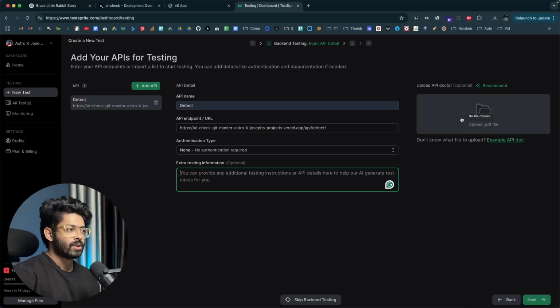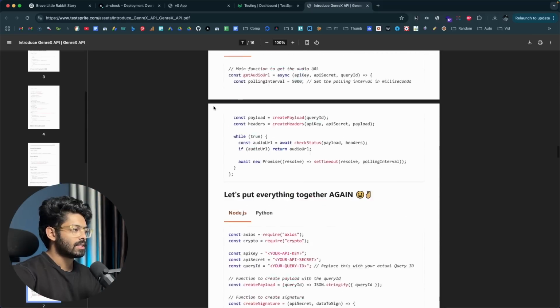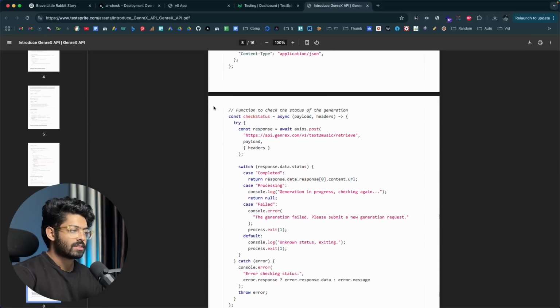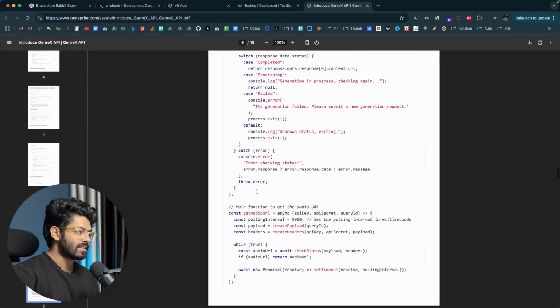Next up, you can provide extra testing information and a doc. So what exactly is a doc that you can upload in here, you ask? Well, I can click on this example API doc option right here. This is a sample doc, which contains comprehensive information as to exactly how your API works, what the response format is, what the API is used for, what the input format is, what parameters it accepts, what the type of data is, and all that. So it would be better if you create an extensive documentation. You could literally ask AI to do it.